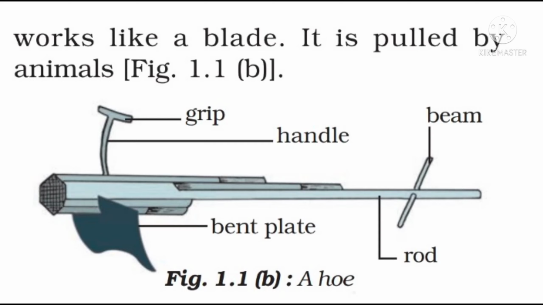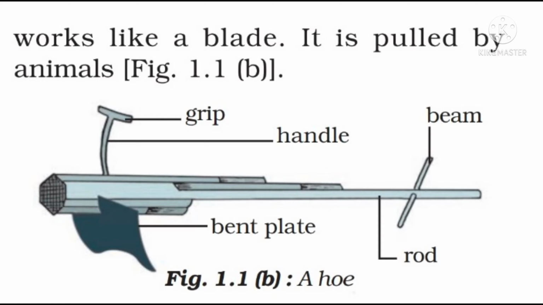So how does it look? It has a long rod of wood or iron. Here they have shown iron, and you can see the labeling of the rod. It might be of wood or it might be of iron also. Then a strong, broad and bent plate of iron is fixed to one of its ends. You can see the bent plate, it is labeled. That is made of iron, which is helpful in turning the soil, removing weeds or loosening the soil.